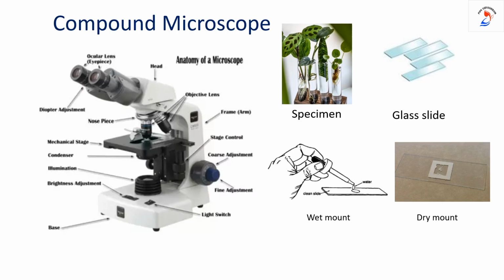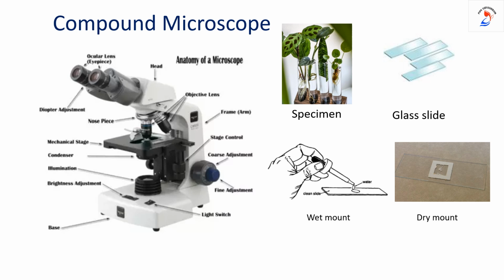This is the structure of a compound microscope. It has a bottom portion which is known as the base, and it has a stage with clips on which the slide with the specimen will be kept, and it contains two lenses. You can see the eyepiece here. It contains one lens. Our eye will be kept near this and we can visualize the specimen. And one more is the objective, that is near the stage. One lens will be kept there.